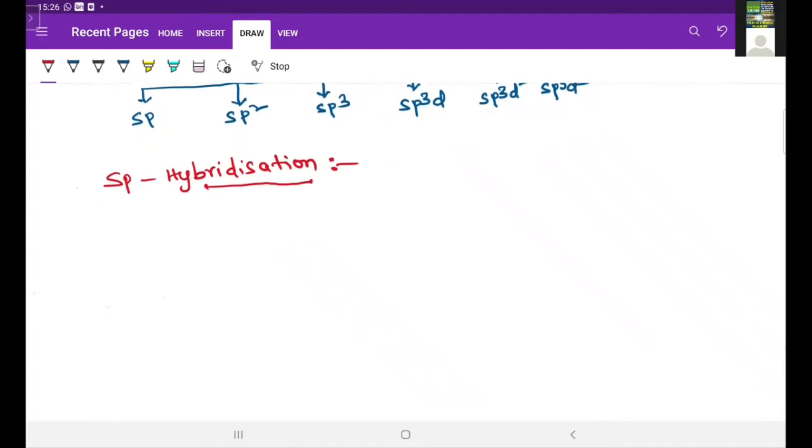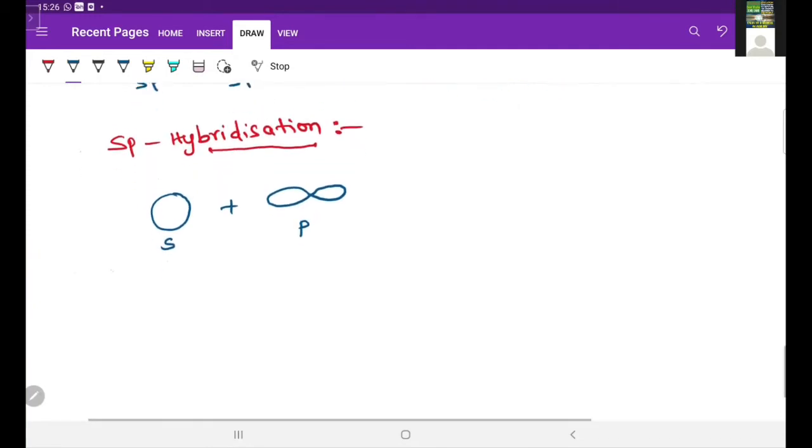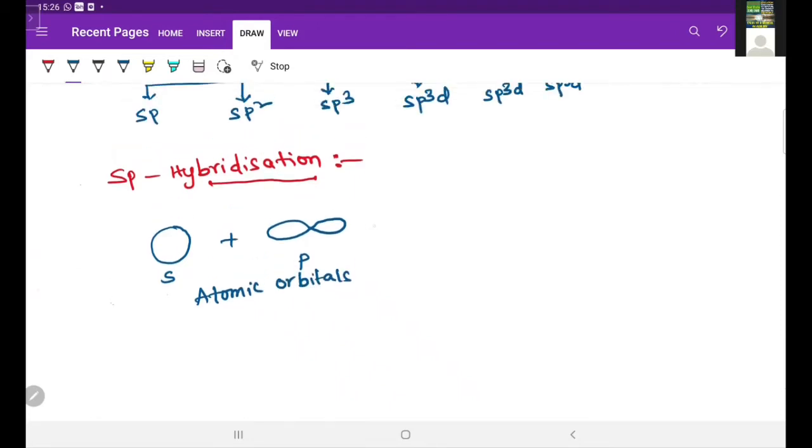So now the s orbital shape is spherical, and the p orbital shape is dumbbell. So this is the s orbital, this is the p orbital. These are atomic orbitals. These atomic orbitals intermix and form two new sp hybrid orbitals. So this is one sp hybrid orbital and this is another sp hybrid orbital.